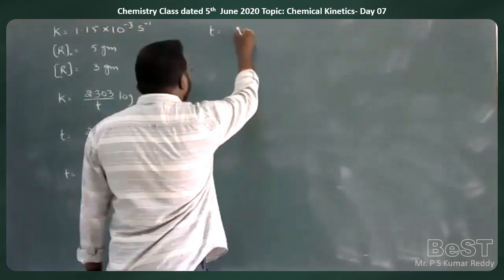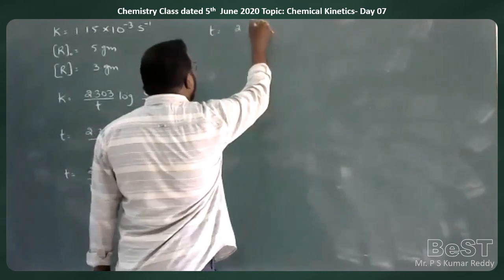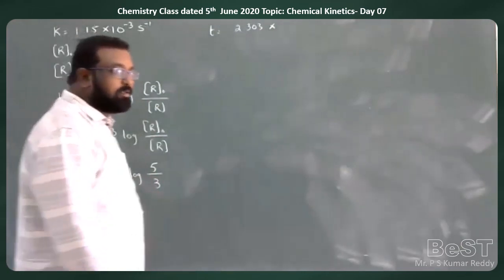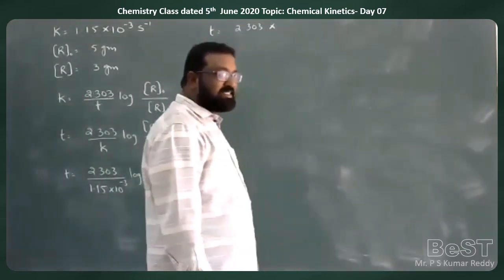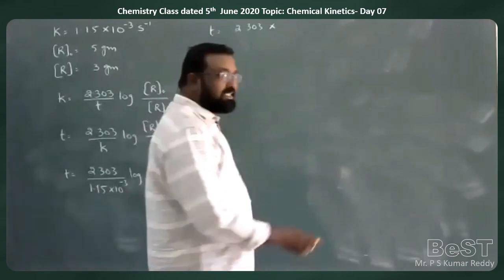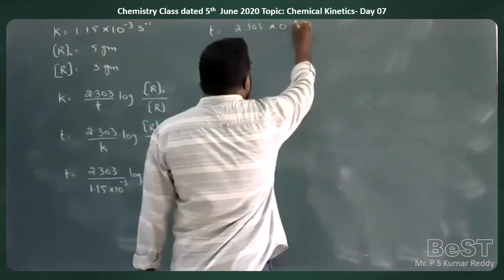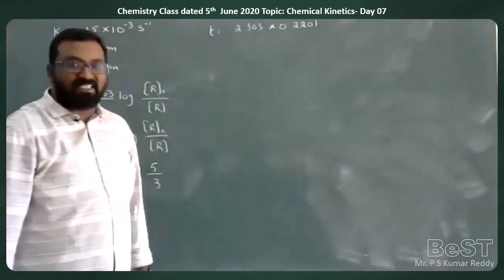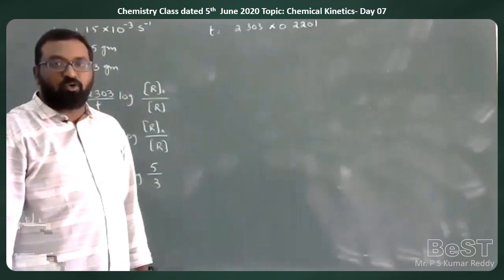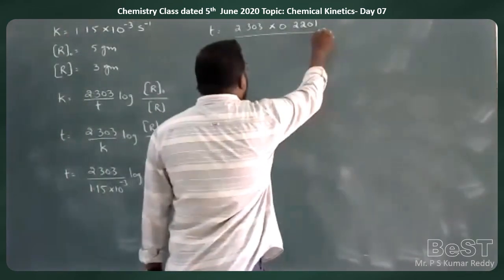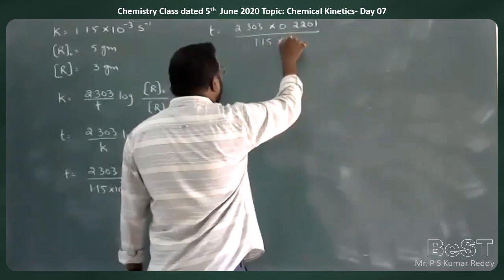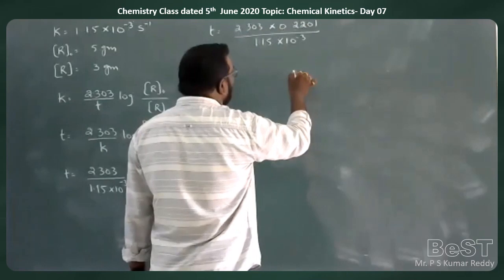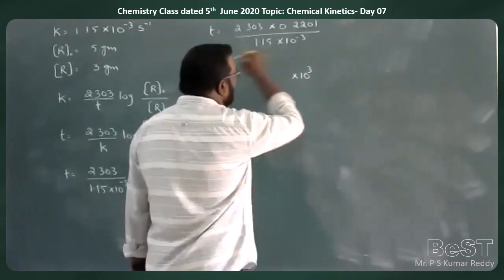T is equal to 2.303 into log 5 by 3. 5 by 3 means 1.66. Log of 1.66 is 0.2201, by 1.15 into 10 to the power of minus 3. Since 10 to the power of minus 3 is in the denominator, I am taking it to the numerator, 10 to the power of 3.